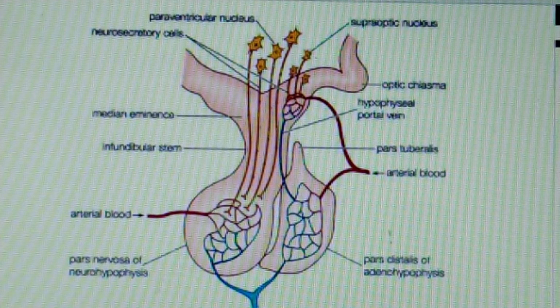The pituitary gland is also known as the master gland of the body, or the chief executive of the endocrine system, the leader of the endocrine orchestra, as it secretes a number of hormones, for example thyroid stimulating hormone and adrenocorticotropic hormone, which we have already discussed.